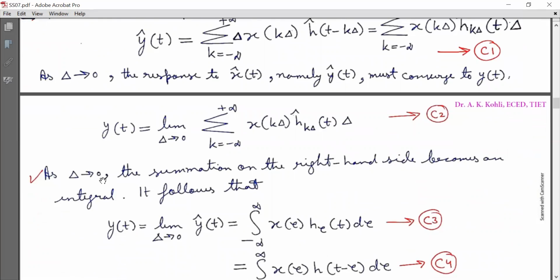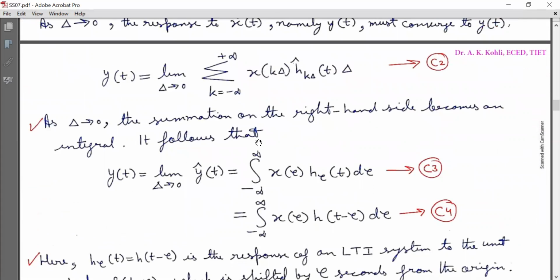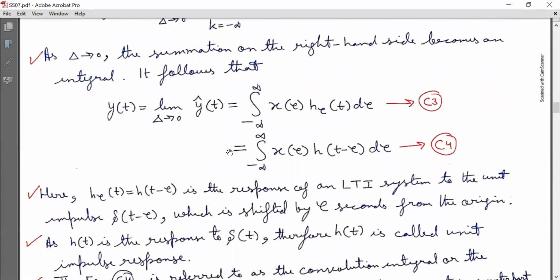As uppercase delta tends to 0, the summation on the right hand side becomes an integral. It follows that, using equation C2, y(t) is equal to limit uppercase delta tending to 0, y cap(t), that is equal to integration from minus infinity to infinity x(tau) h subscript tau (t) d tau. Mark it as equation C3. Or y(t) can be rewritten as integration from minus infinity to infinity x(tau) into h(t minus tau) d tau, C4. So this is the major equation.